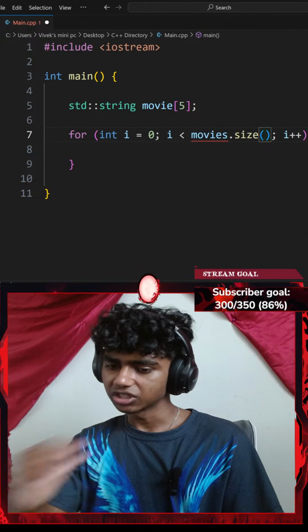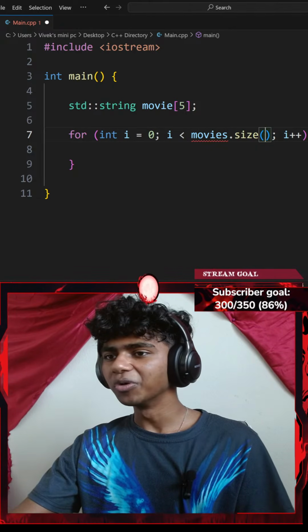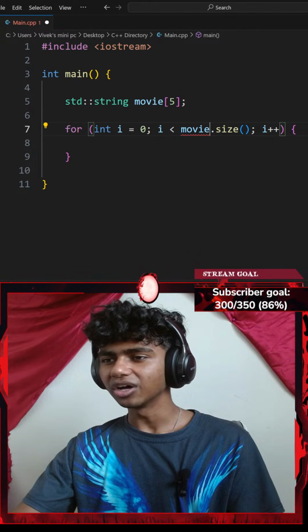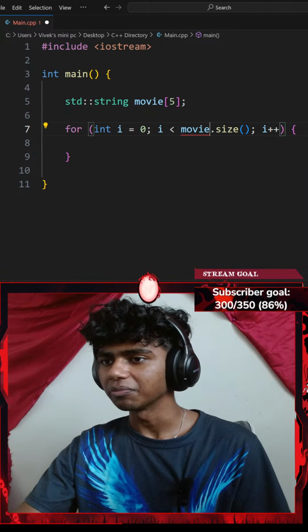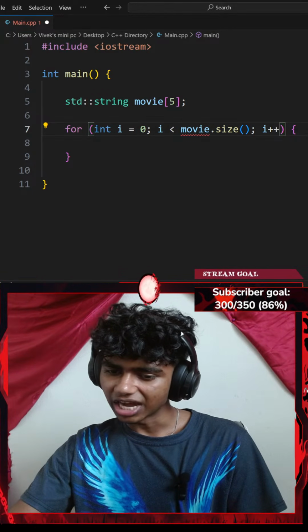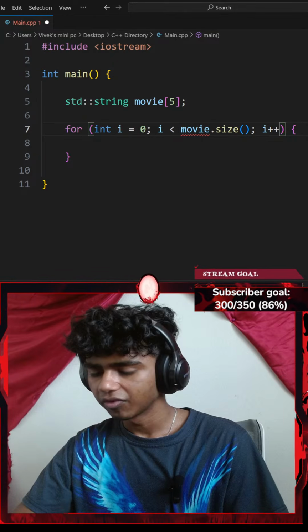Play with pointers. Vectors are easy. Honestly, I did want to start learning about pointers. That might be my next stream. Okay, use movies.size instead of less than 5.